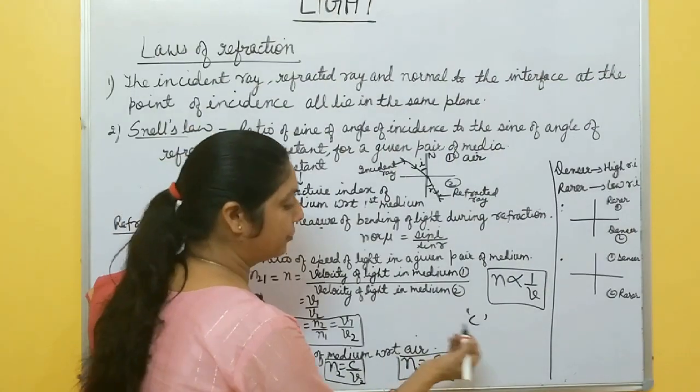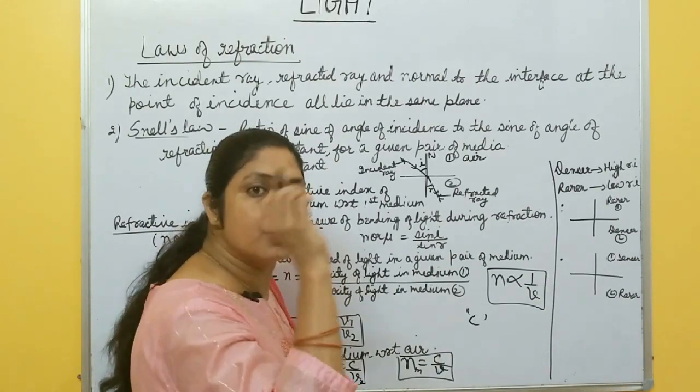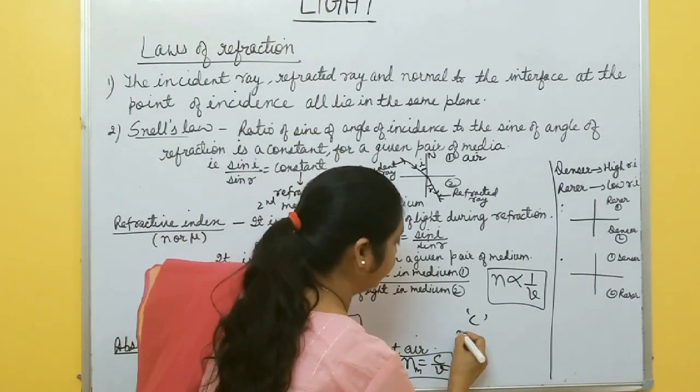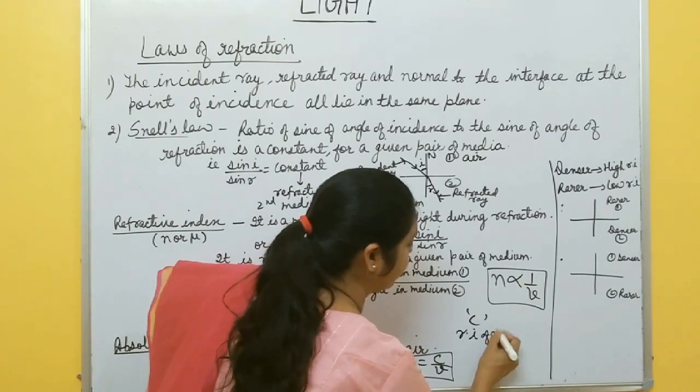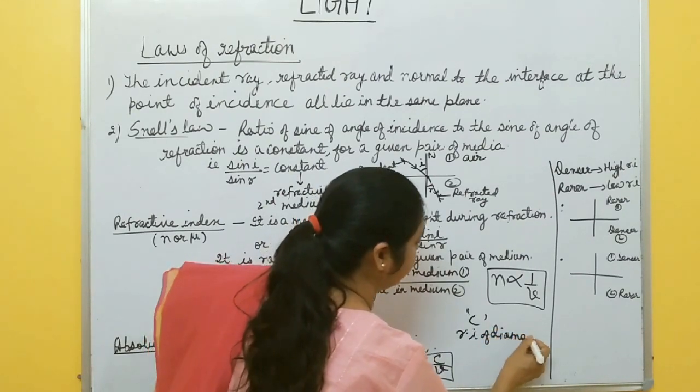One more thing, you know, refractive index of diamond is maximum. Refractive index of diamond is how much?